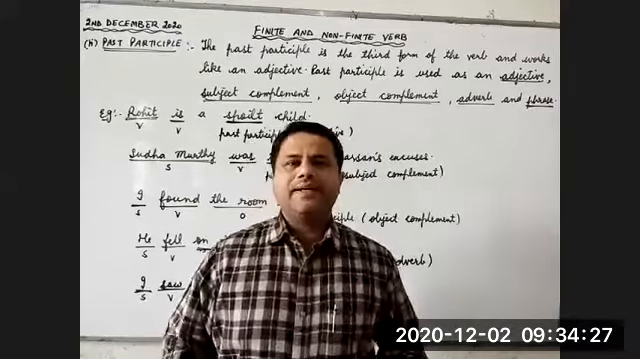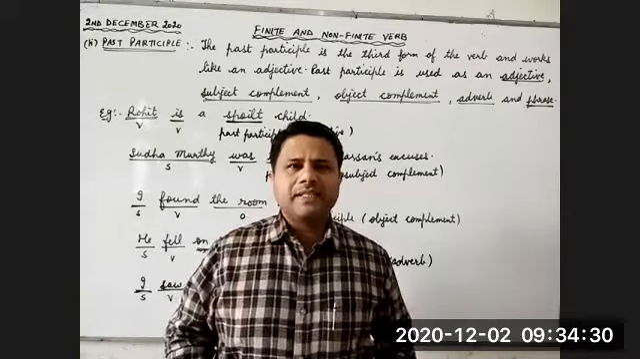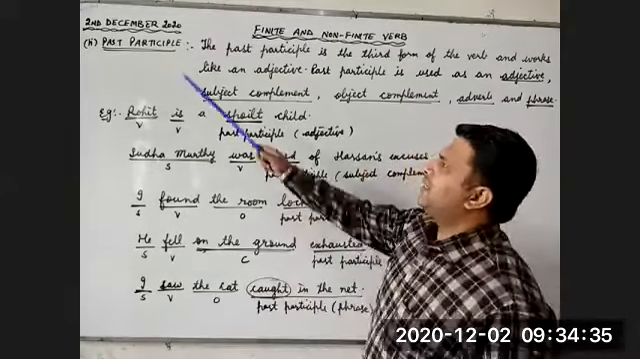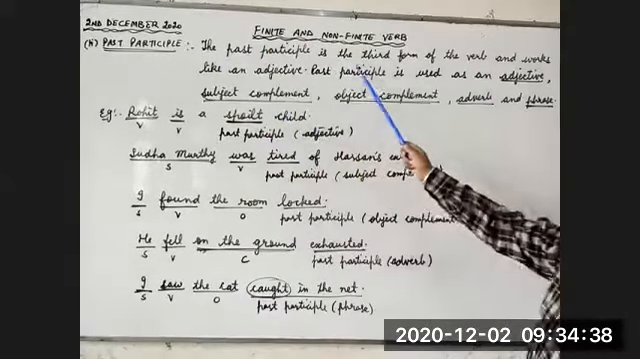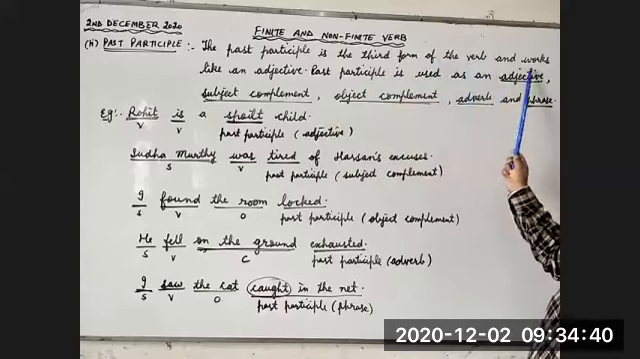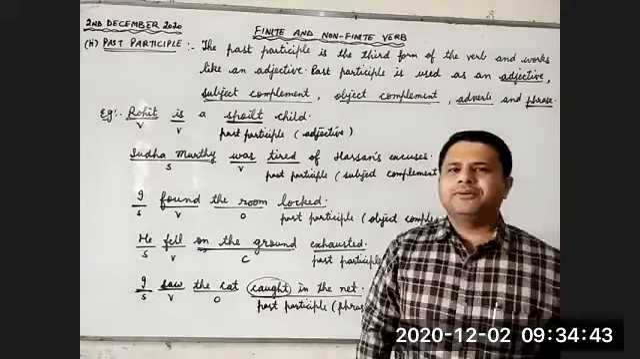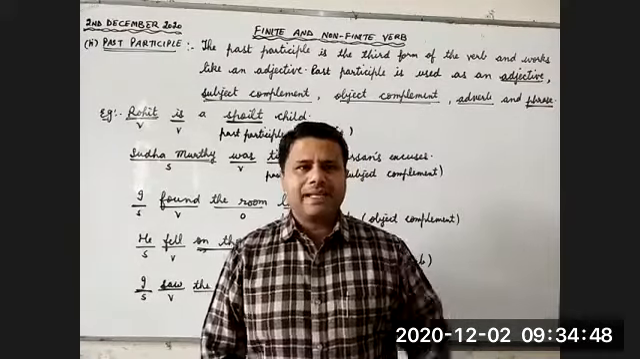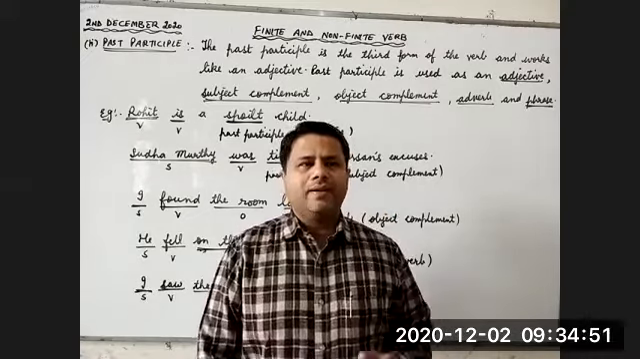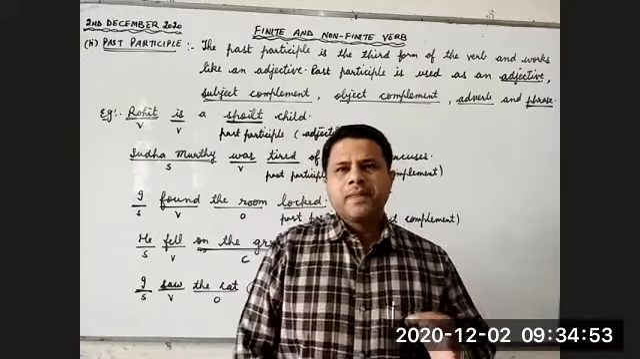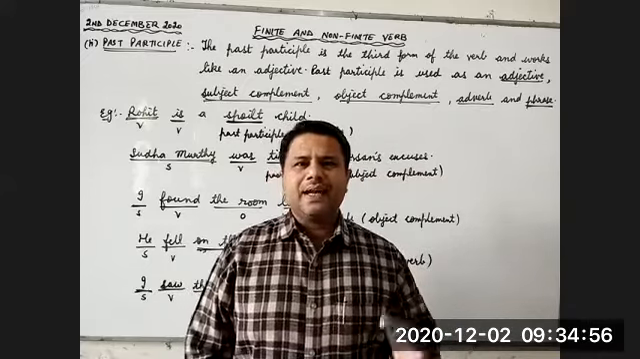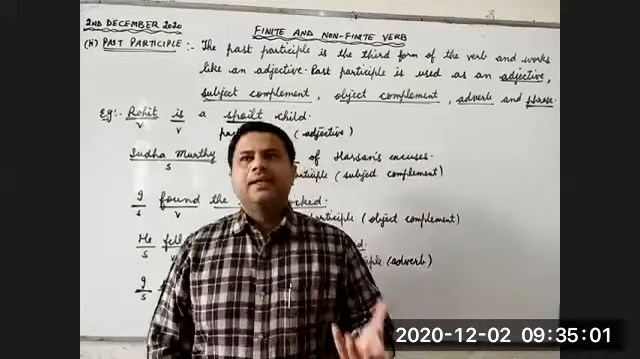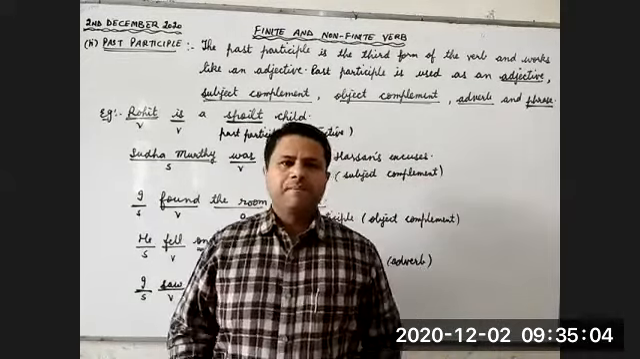I have already written the definition of past participle on the board. Let's have a look at it. Children, past participle. The past participle is the third form of the verb and works like an adjective. I have already told you what is a participle. Participle is also called verbal adjective. So adjective is very important. So far as participles are concerned, the word adjective is very important because most of the time we'll see that we use participle as adjective.